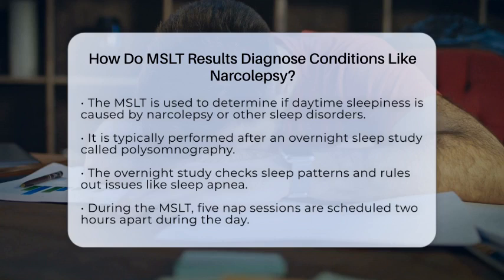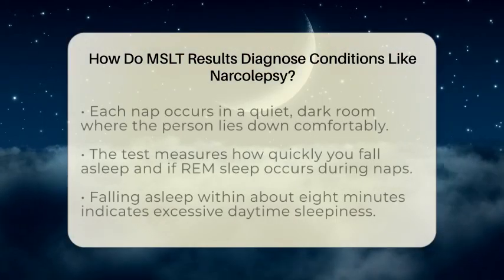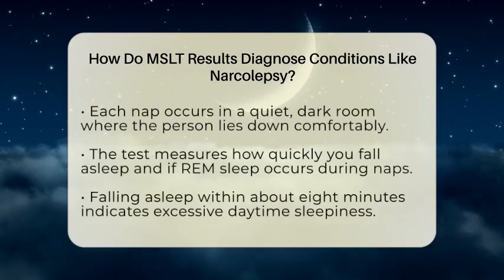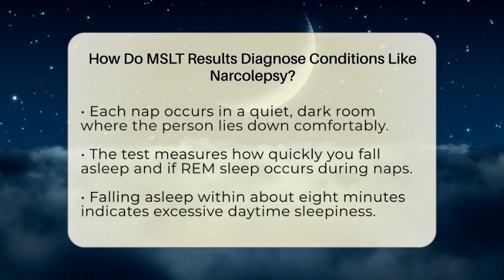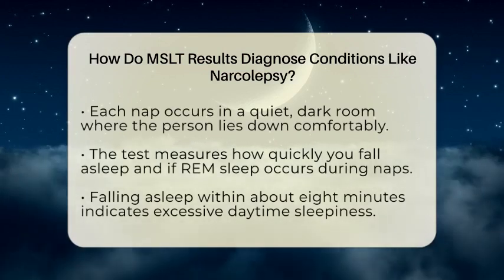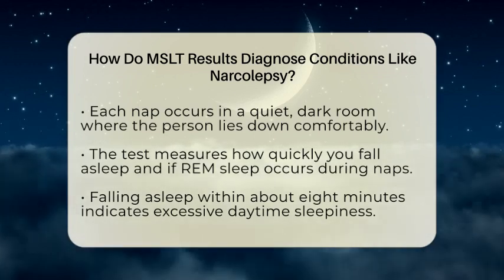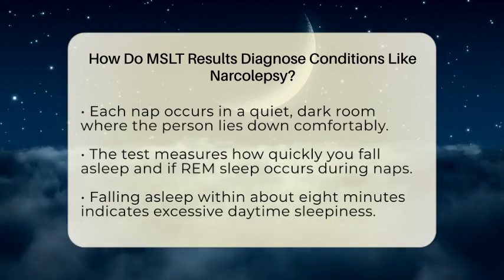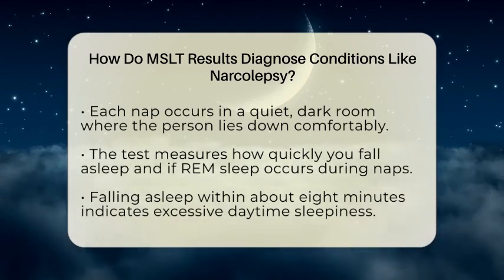During the MSLT, you will have 5 nap sessions scheduled 2 hours apart during the day. Before this, you will have already completed an overnight sleep study. Each nap takes place in a quiet, dark room where you lie down comfortably. The goal is to see how quickly you fall asleep and whether you enter REM sleep during these short naps. The test records your brain activity, eye movements, and muscle activity to see what stage of sleep you reach.